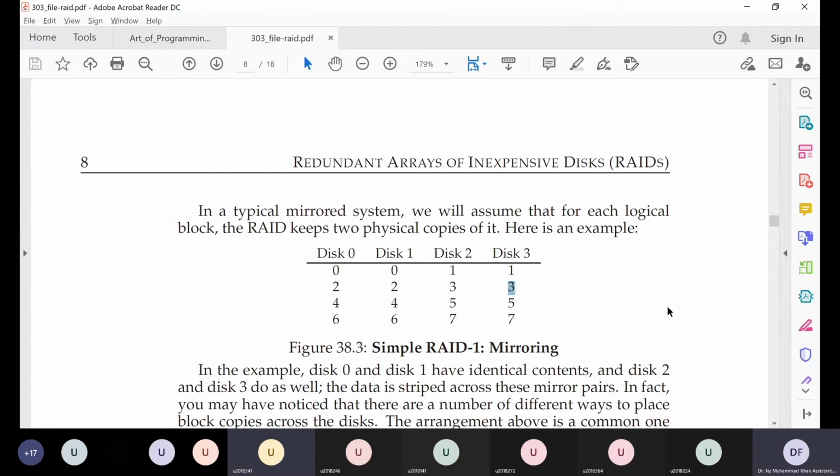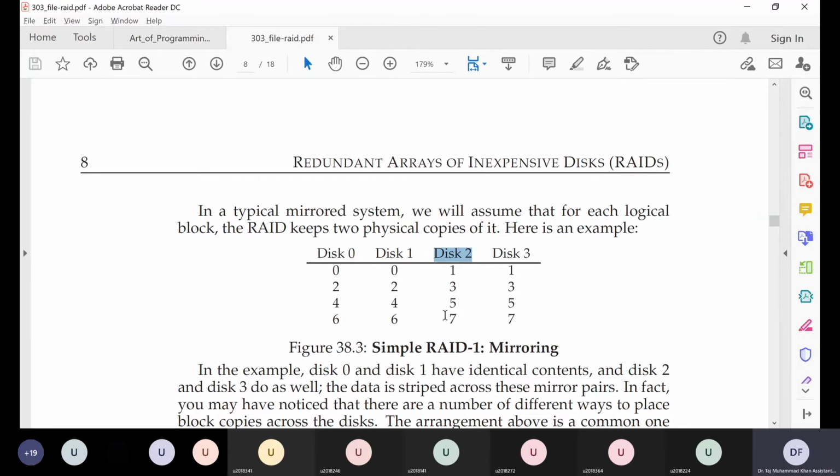So it is guaranteed to survive at least one hard disk failure. Let's say disk 2 fails, then the data for disk 2 is lost, but the copy of the data lives on disk 3, so the data is not completely lost. The system data is still intact even after the failure of one disk.